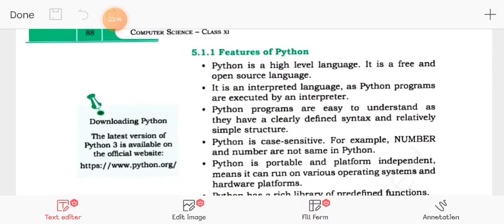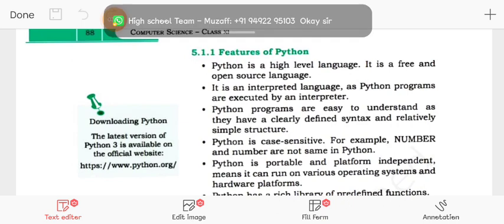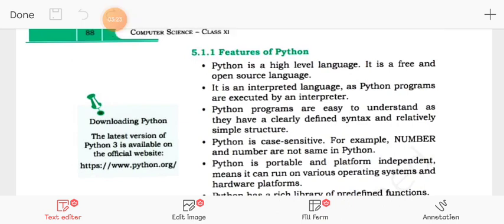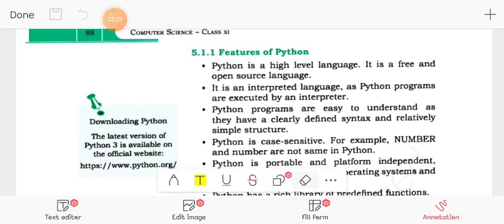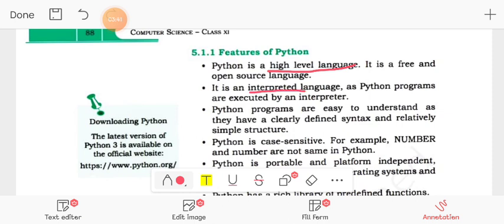Okay, Deoband Rashmi discovered the Python. What are the features of Python? Python is high level language. High level language means, as I told you earlier, it is easy language, English like language, and it needs some language translators.